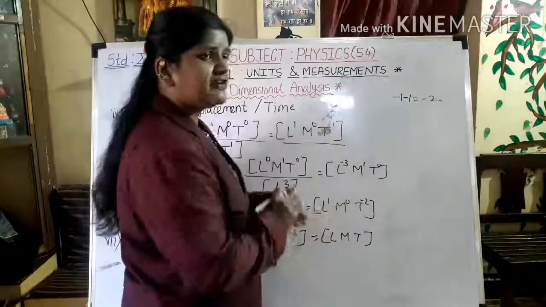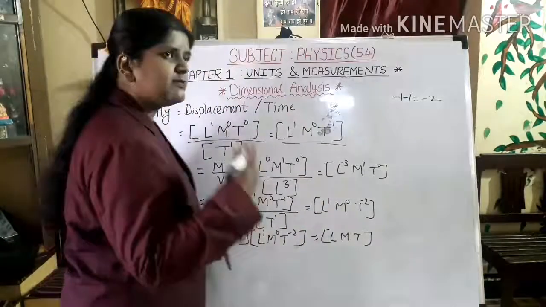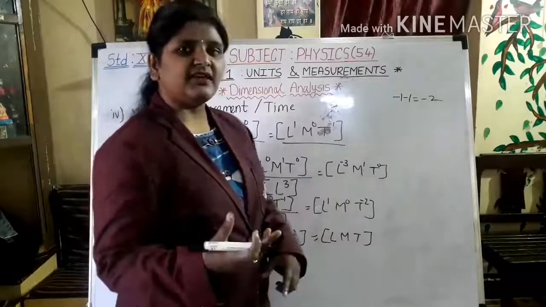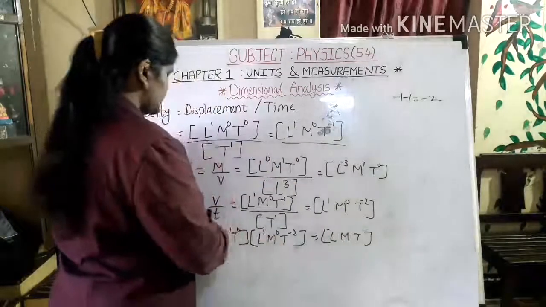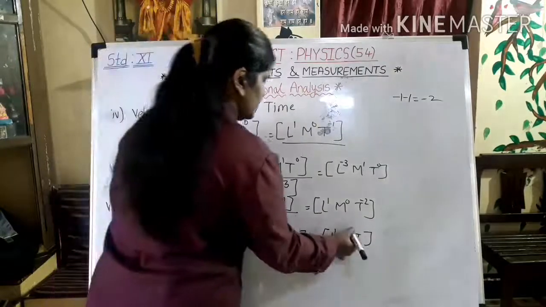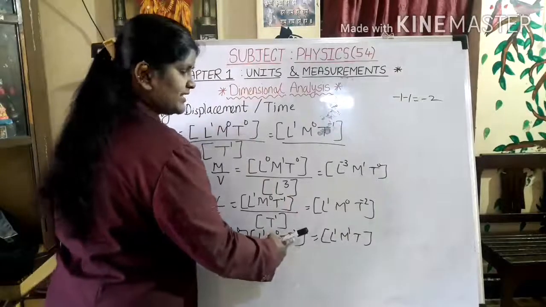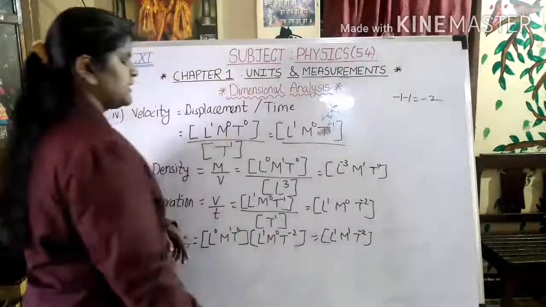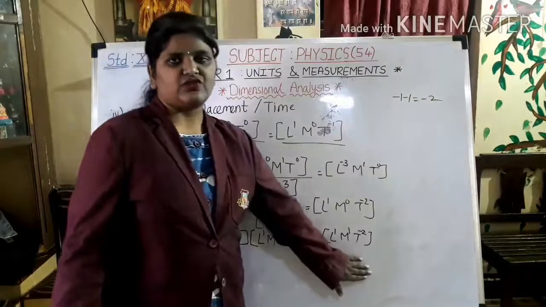You are going to add, not multiply. Because if you are going to multiply, this 0 into 1 will be 0 and your dimensions will be wrong. So you are not going to multiply the index, you are going to add the index. Okay, so this will be 1. Now 1 plus 0 will be 1. Remember this. 0 plus minus 2, it will be minus 2. So you have got the dimensions for force, which is L1 M1 T minus 2.